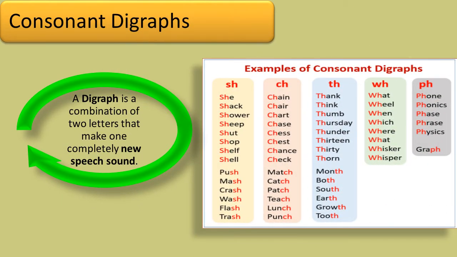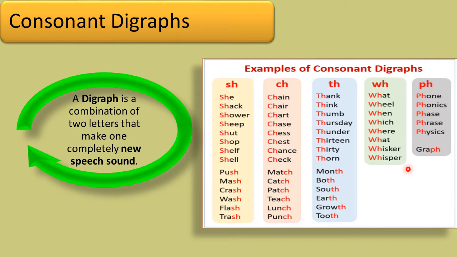Now let us try to understand what a digraph is. A digraph is a combination of two letters that make one completely new speech sound. On this occasion, I would like to remind you about a phoneme. Even the phoneme is also made up of two letters or more than two letters, right?